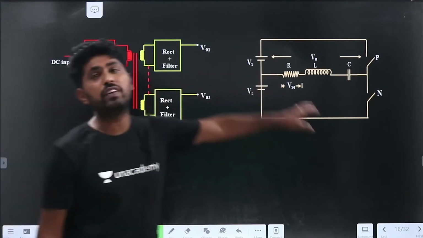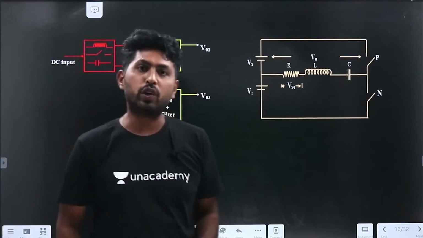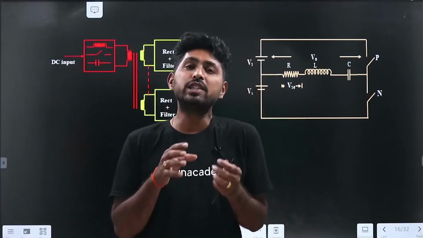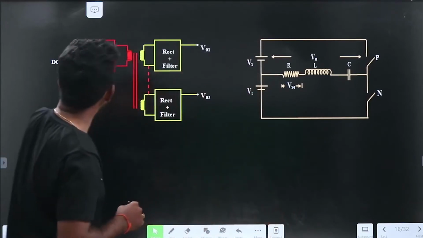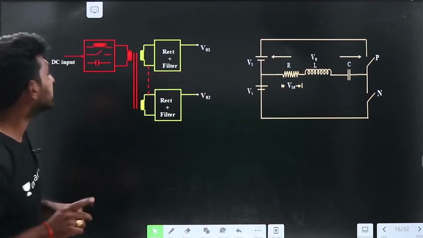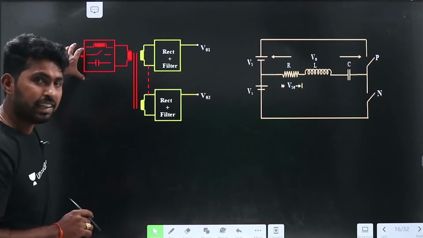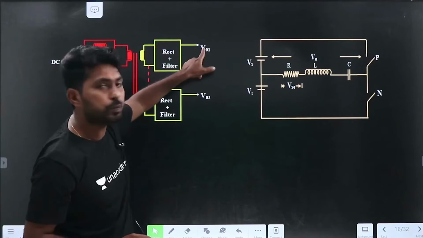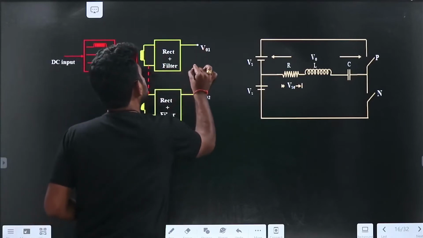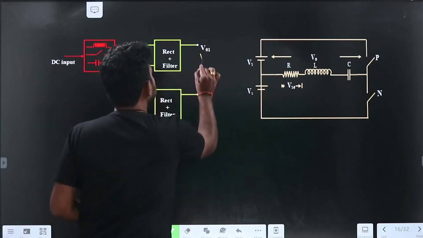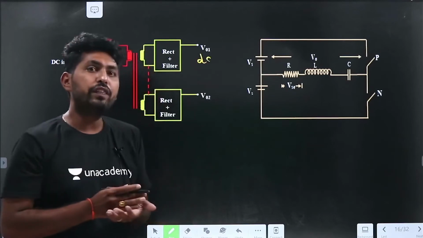So what are these two converters? This is the DC to DC conversion. If you observe this circuit, the input is DC, right? So the output, the rectifier output, should be DC.